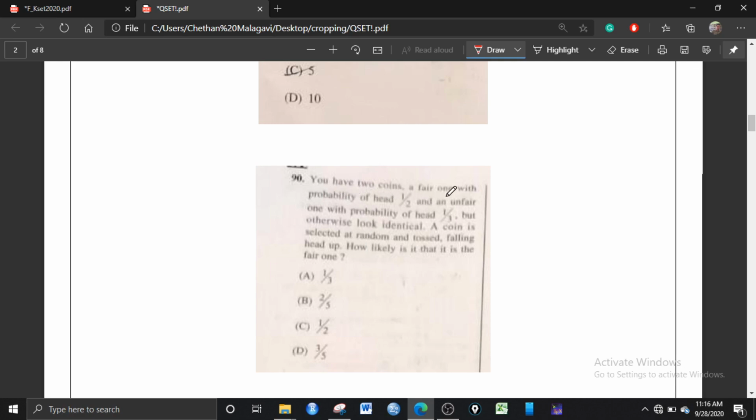You have two coins. A fair one with probability of head 1 by 2. Fair means the probability of obtaining head as well as tail is 1 by 2. And an unfair coin. Unfair coin means the probability of obtaining head differs from the probability of obtaining tail. So here it is 1 by 3. But otherwise they look identical, meaning you cannot differentiate whether a coin is fair or unfair. But there are two coins. A coin is selected at random and tossed, falling head up. How likely is it to be the fair coin? So this is the question.